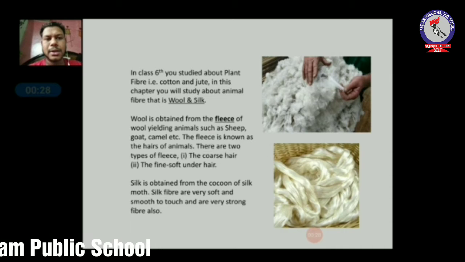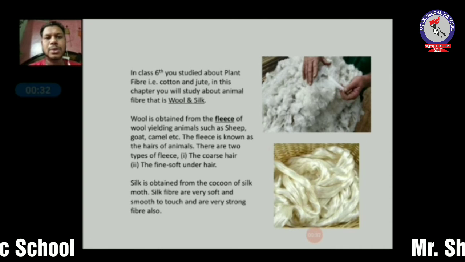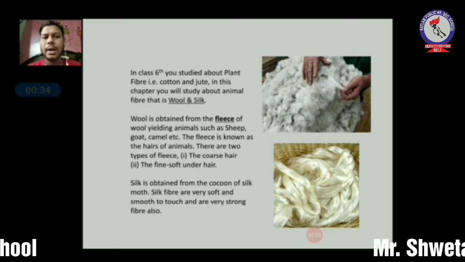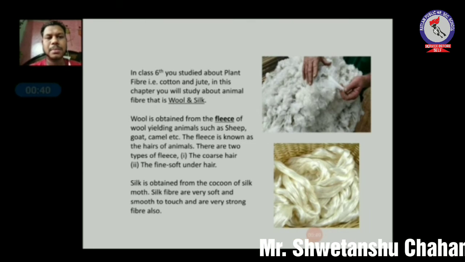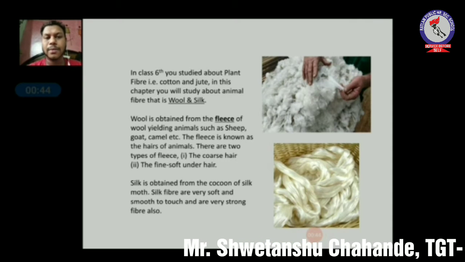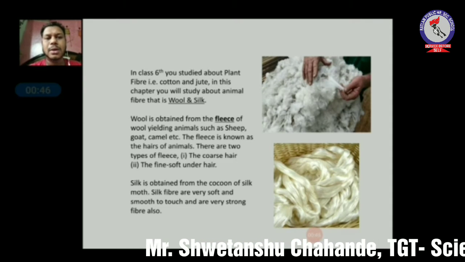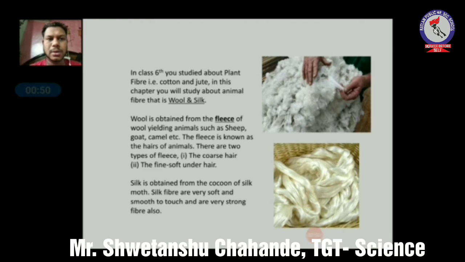The word fleece here is known as the hair of the animals. There are two types of fleece we generally get from the animal. The first is coarse hair. Coarse hair means the texture, when we touch the hair, feels rough. And the second one is soft and fine under hair. So there are two qualities of fleece.